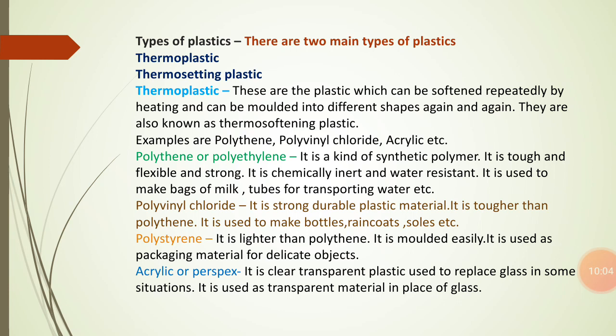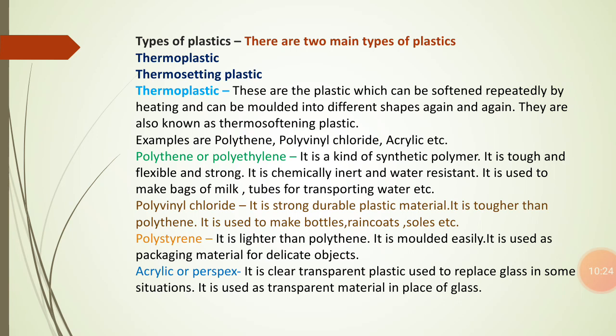It is a kind of synthetic polymer, and it is tough, flexible and strong, as I have told you, and it is chemically inert as well as water resistant. It is mainly used to make bags, milk pouches, and tubes for transporting water. So these are the things that are mainly made up of polythene or polyethylene.